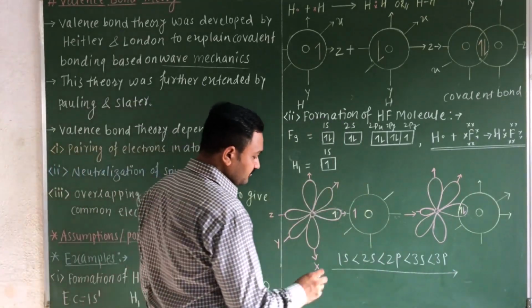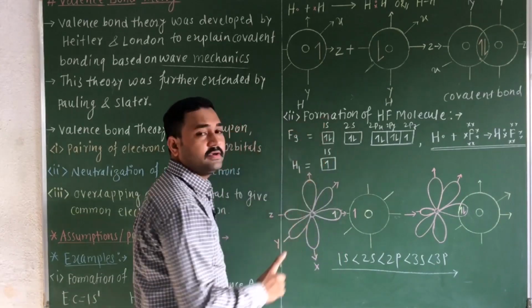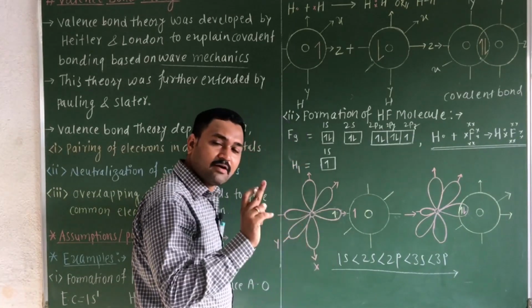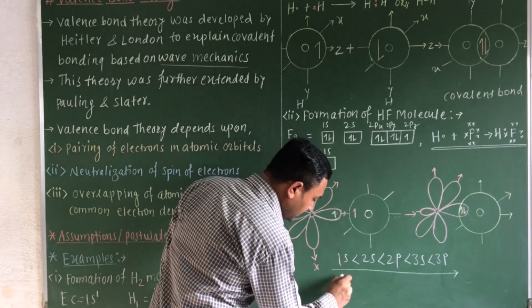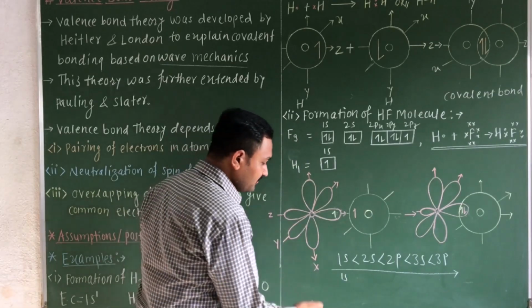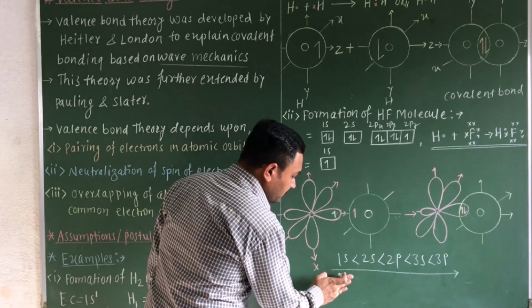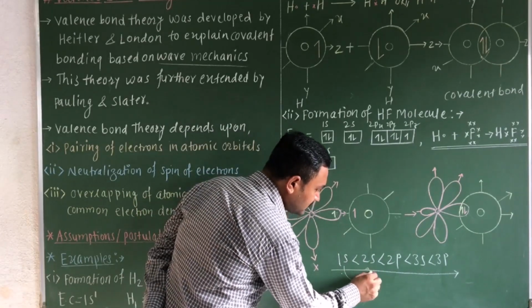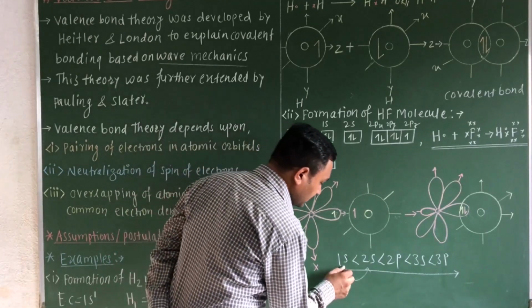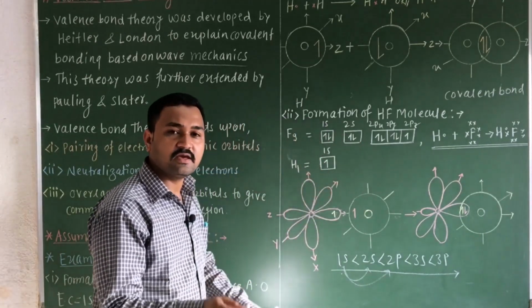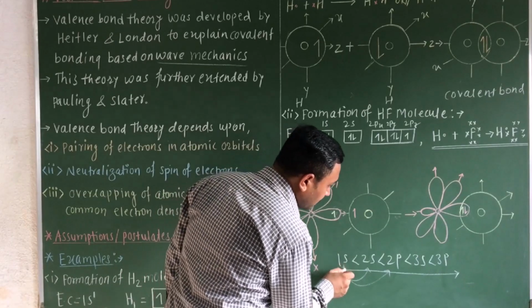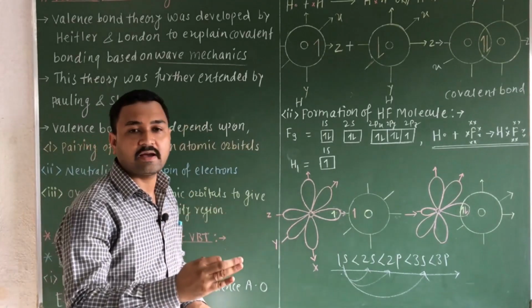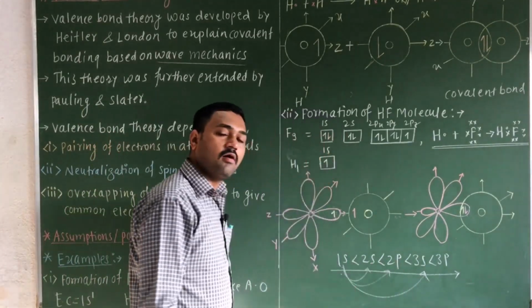Here you can observe these overlapping atomic orbitals. What does our postulate say? It says that the overlapping atomic orbitals have the same energy. That means a 1s atomic orbital can overlap with a 1s atomic orbital, as they have the same energy, or nearly the same energy. That means this 1s atomic orbital can overlap with the 2s or 2p atomic orbital, as they have nearly the same energy. But the 1s atomic orbital will never overlap with the 3s atomic orbital, as there is a large energy gap between these two atomic orbitals.